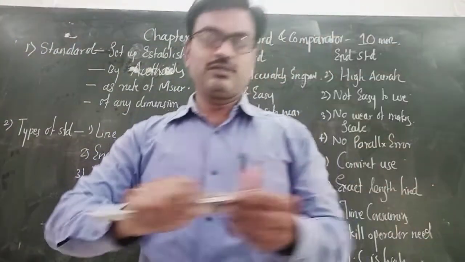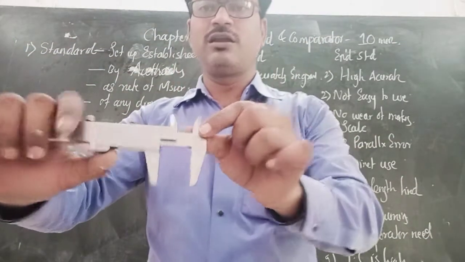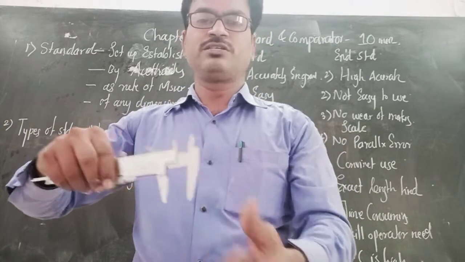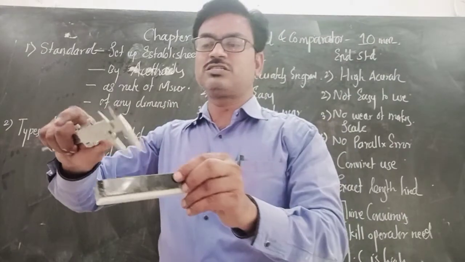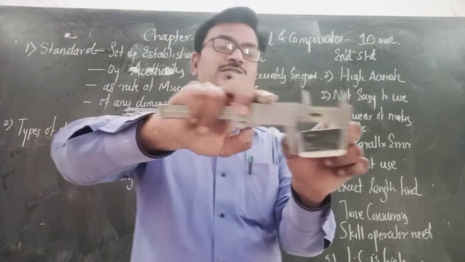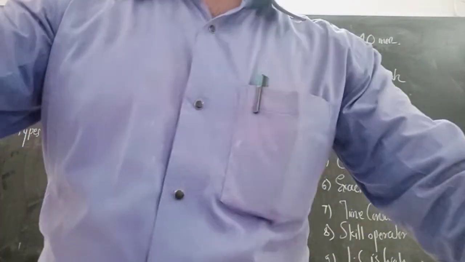Same like this one is the micrometer. Same like this one is the vernier caliper. Let's see, this one is the end, this one is against the end. Two flat faces. When you want to measure the distance between the two flat faces, at that time this is called exactly an end standard. That's why it is an end standard.